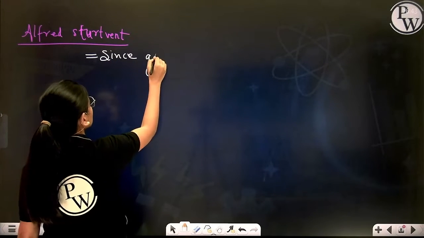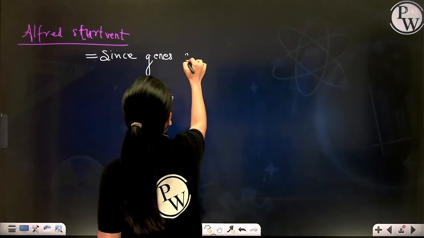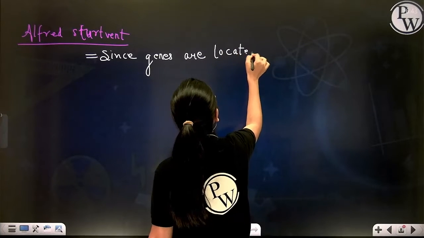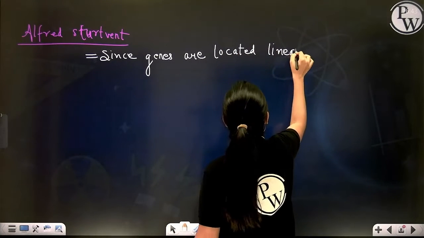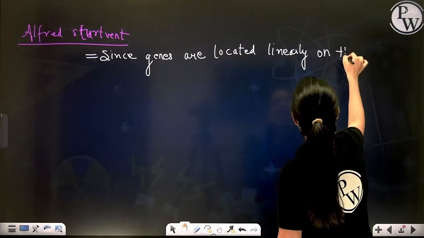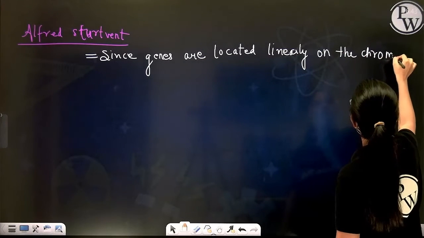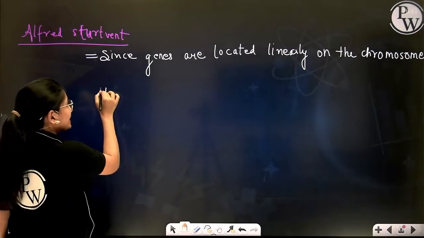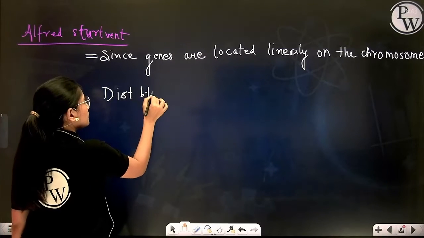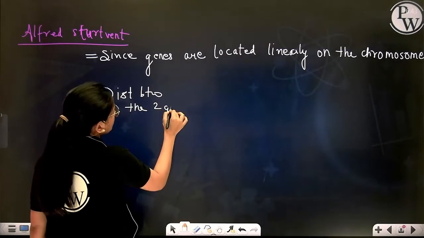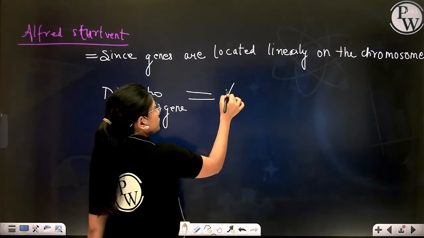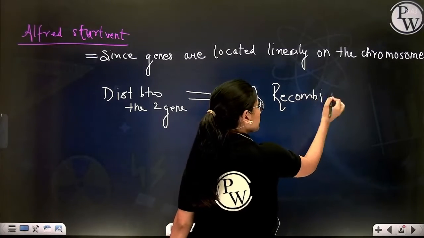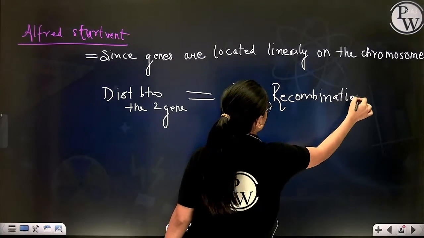So according to Sturtevant, since genes are located linearly on the chromosome, the distance between two genes is equivalent to the percentage of recombination.